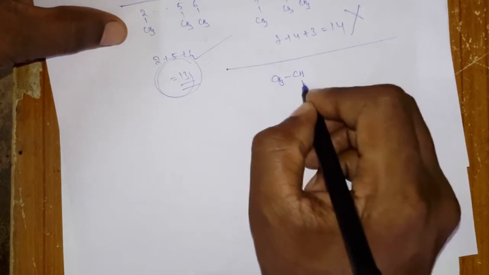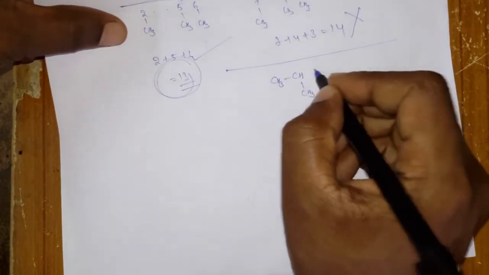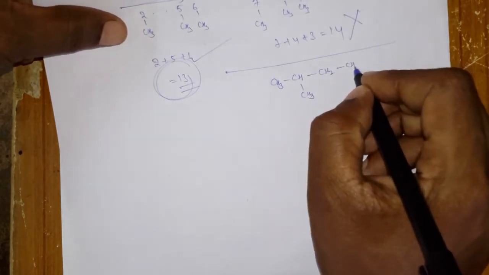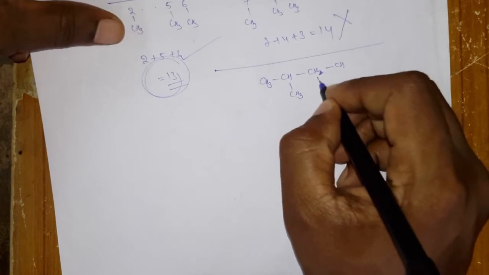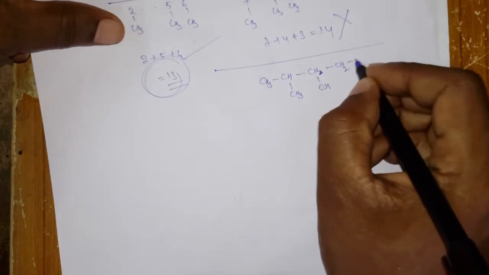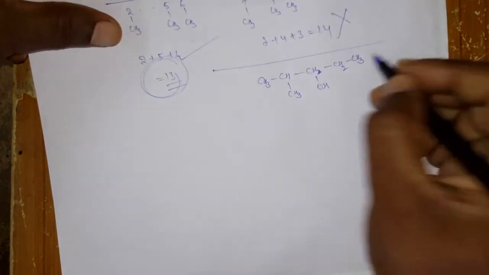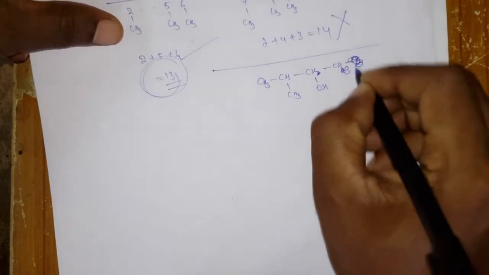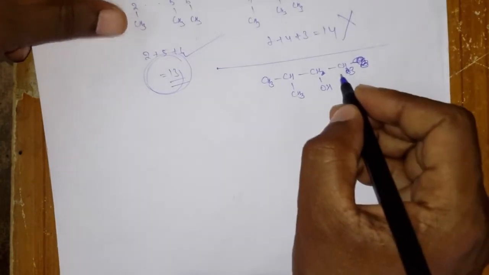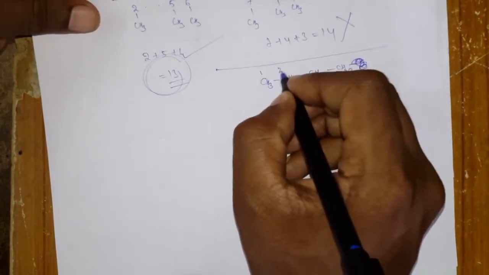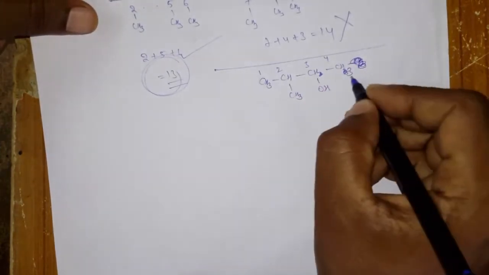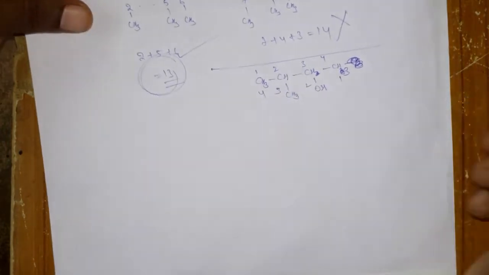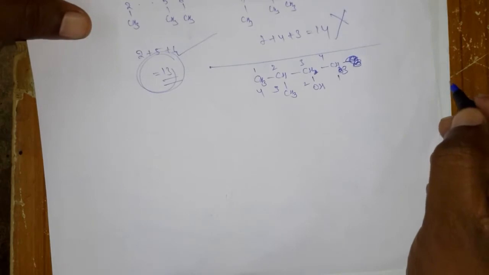Or else I'll explain with one more example. CH3 CH2, assume here is the alcohol, CH2 and CH3. How can you assign the number? Like this: 1 2 3 4, and one more way: 1 2 3 4. Two ways are possible, but which one is correct?